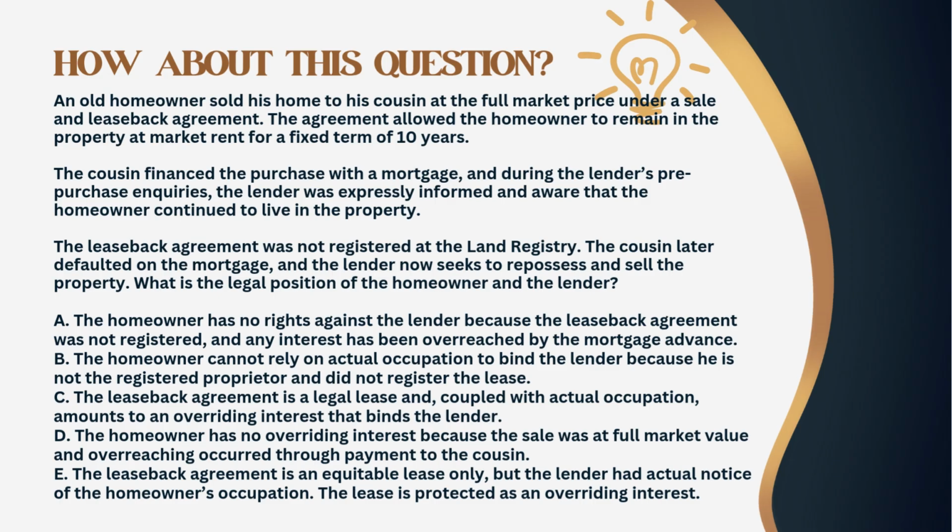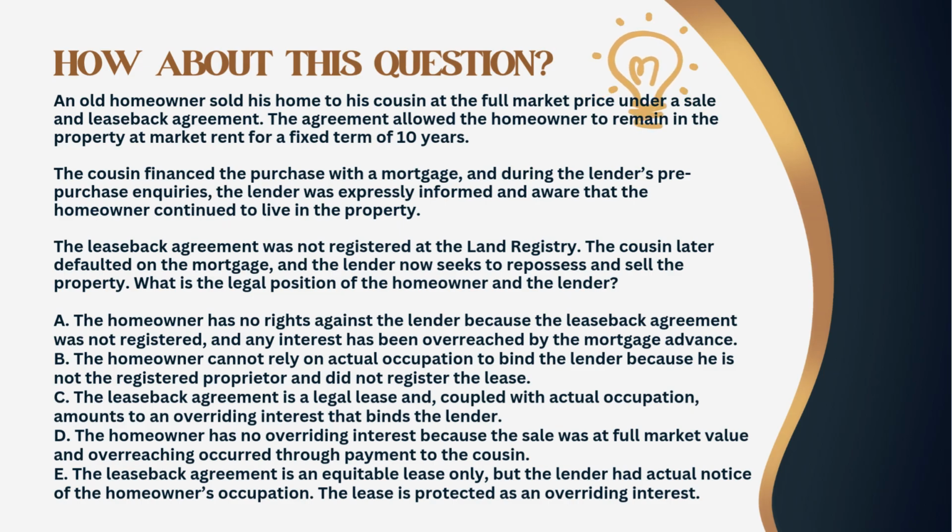What is the legal position of the homeowner and the lender? A. The homeowner has no rights against the lender because the leaseback agreement was not registered, and any interest has been overreached by the mortgage advance. B. The homeowner cannot rely on actual occupation to bind the lender because he is not the registered proprietor and did not register the lease. C. The leaseback agreement is a legal lease and, coupled with actual occupation, amounts to an overriding interest that binds the lender. D. The homeowner has no overriding interest because the sale was at full market value and overreaching occurred through payment to the cousin.